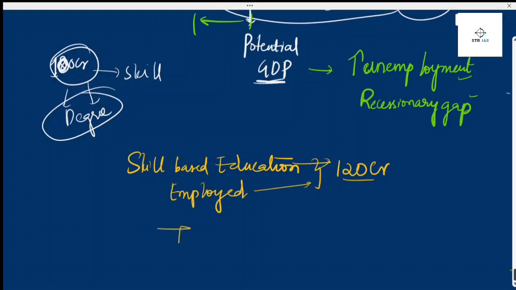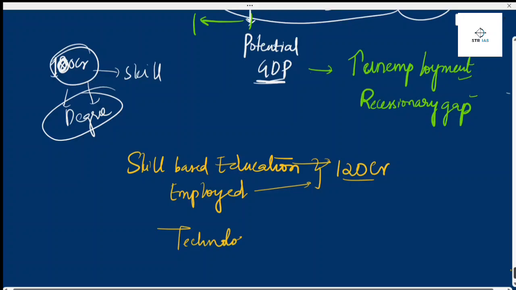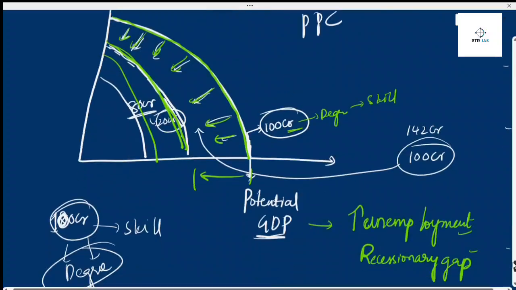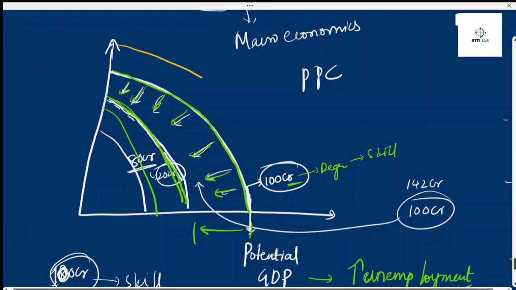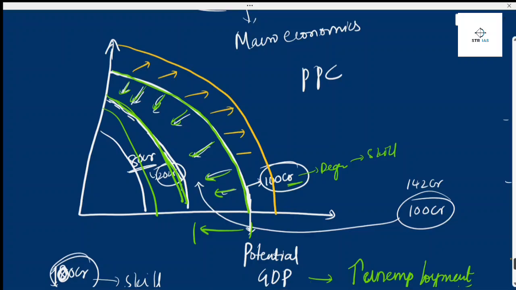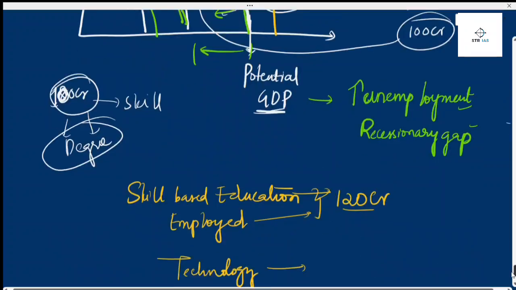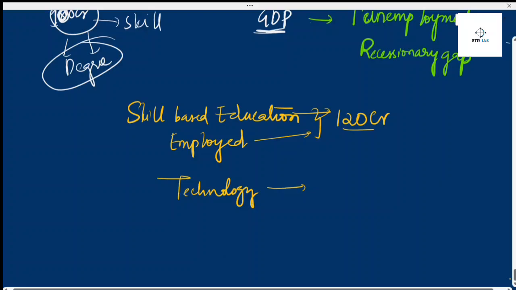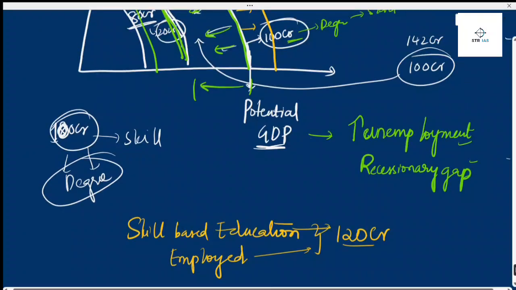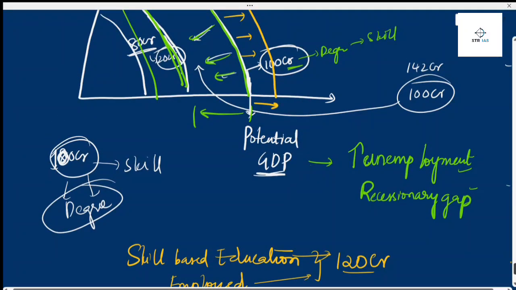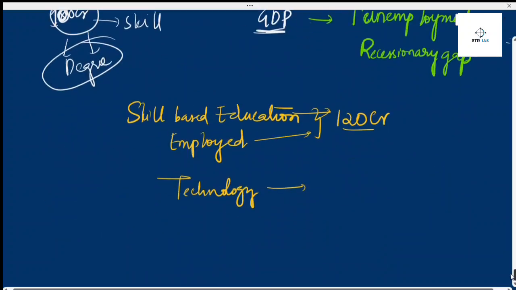And I'm bringing technology into India. So what happens to the curve? The curve will be moving outward. What happens to the curve when it moves outward? Here we can see the potential GDP is increasing. When potential GDP increases, what happens to unemployment?